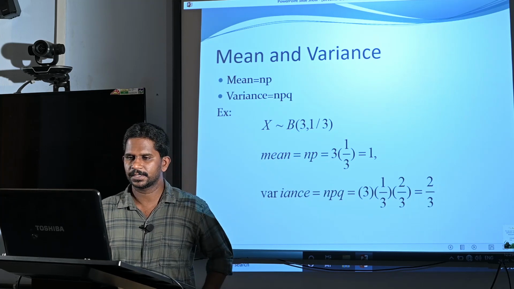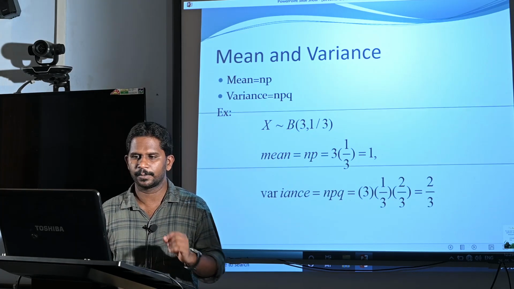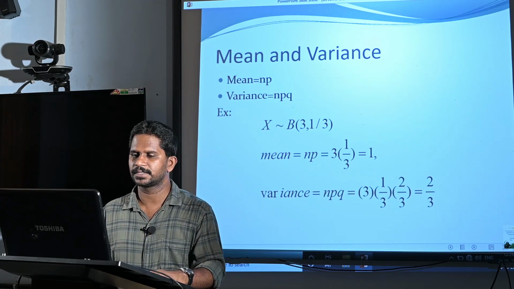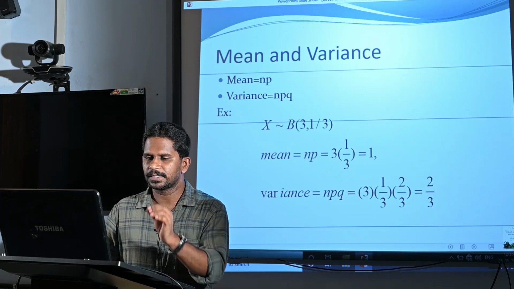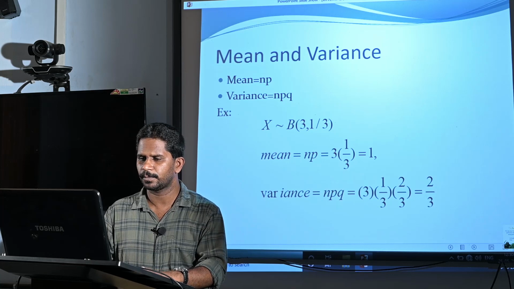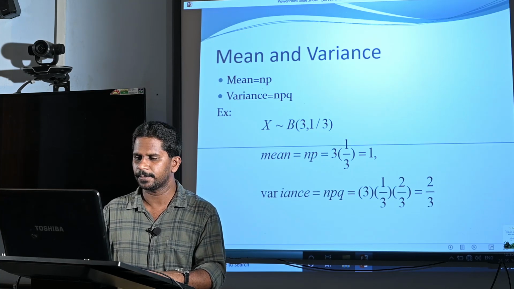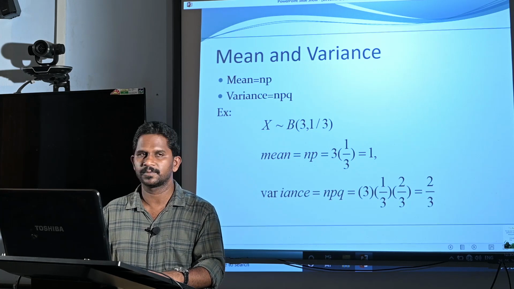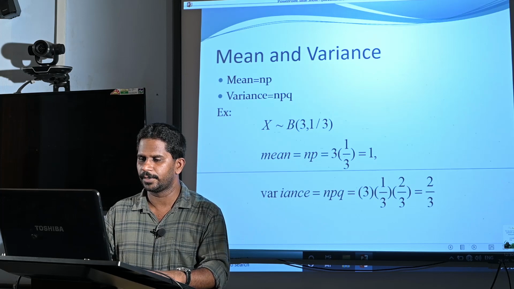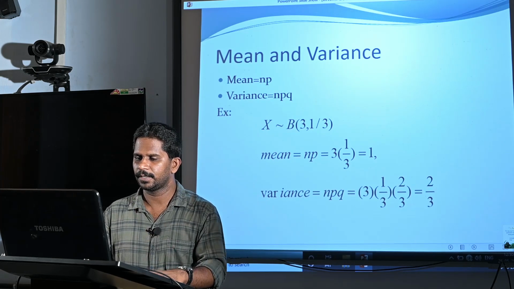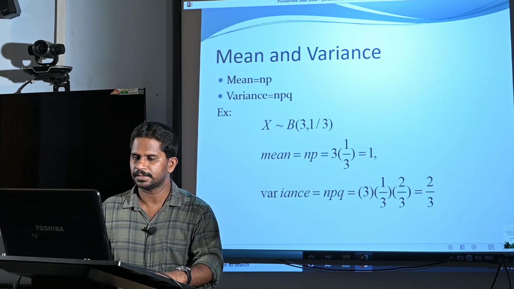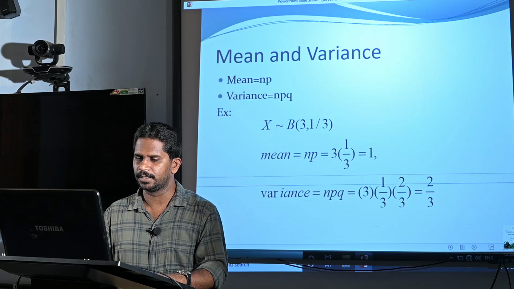Now, mean and variance. This is very important, you should remember: mean is np and variance is npq. This is very useful while calculating some problems in binomial distribution. Example, suppose x is binomial with n is 3 and p is 1/3. In this case mean is np, that is 3 into 1/3, equal to 1.